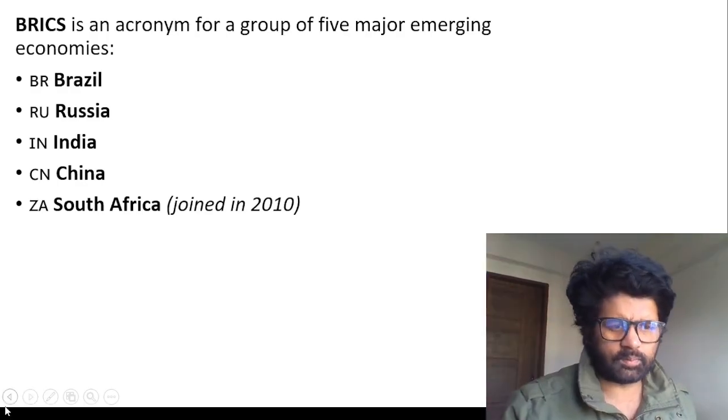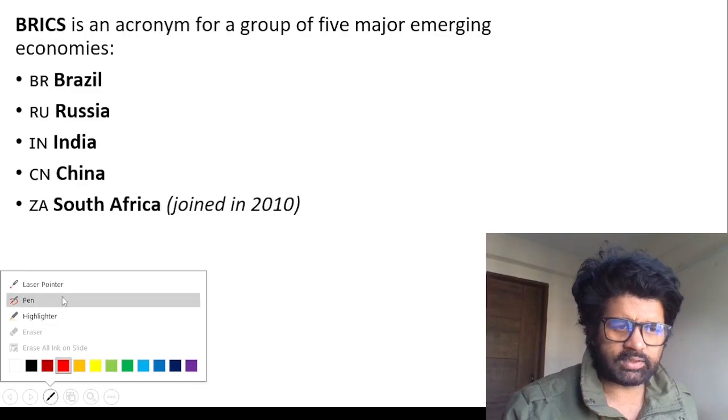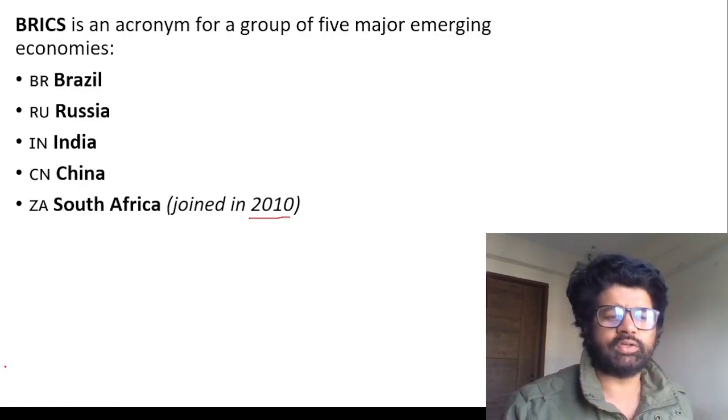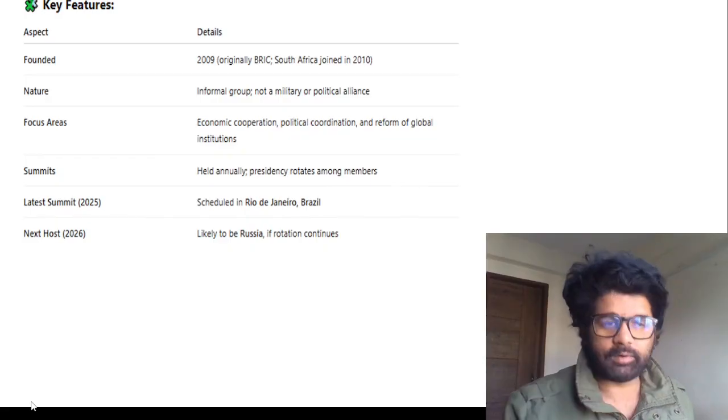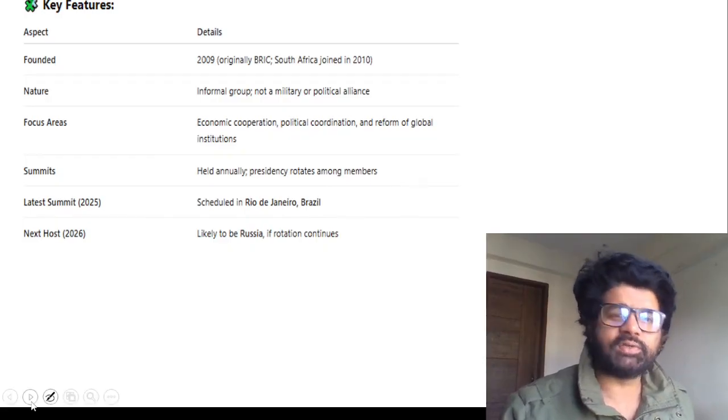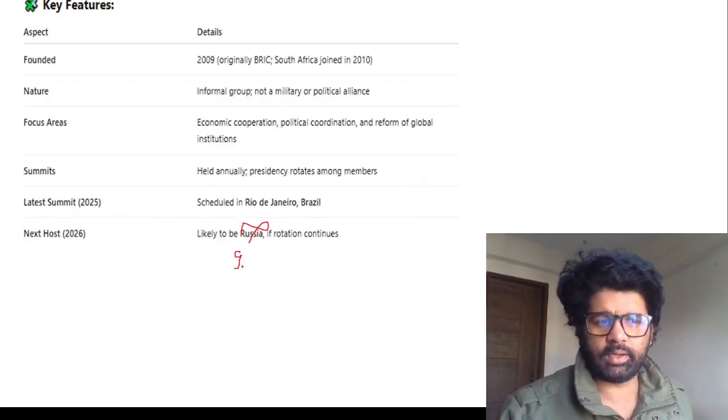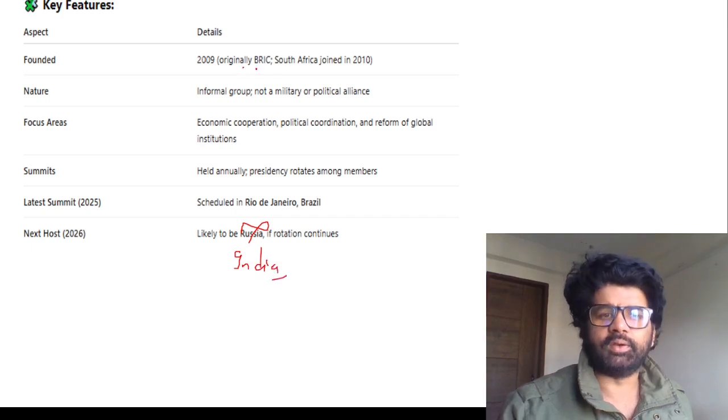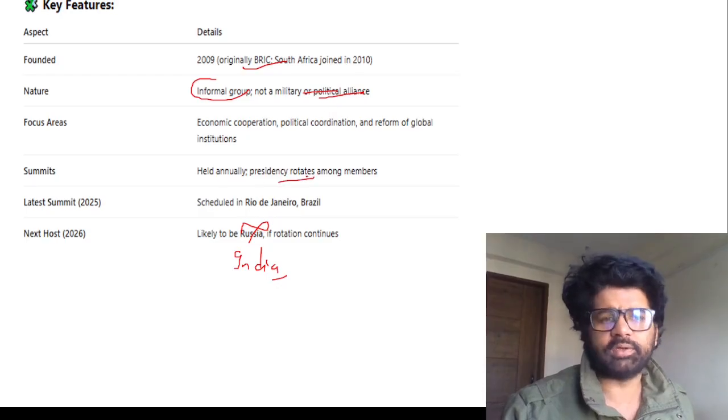Again, what is important? BRIC 2009 first summit, Yekaterinburg, Russia. South Africa joined in 2010. How many countries currently? 11. 2025 summit, Brazil. 2026 summit, not likely to be Russia but India. And it is an informal group, not a military or political alliance. Remember these facts. Held annually, presidency rotates.